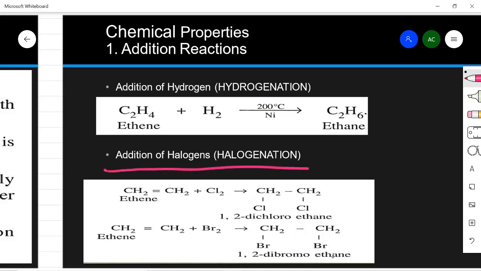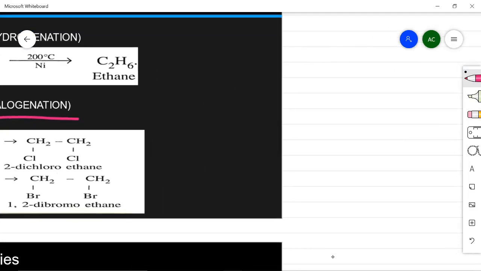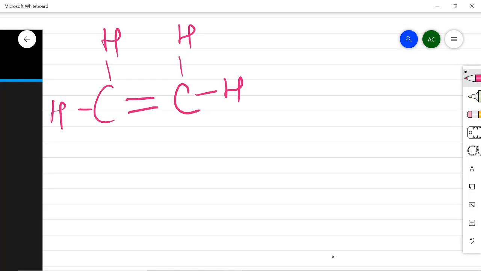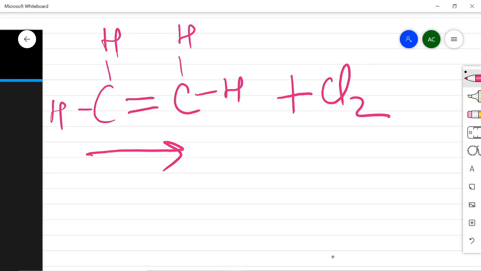Now another addition reaction is addition of halogens. Like alkanes, addition of halogen also happens, that is chlorine, bromine here. Now let's see the technique with this, actually what is happening here. In the example you have seen that this is an ethene molecule. When chlorine comes here at room temperature only, this will form a saturated compound.